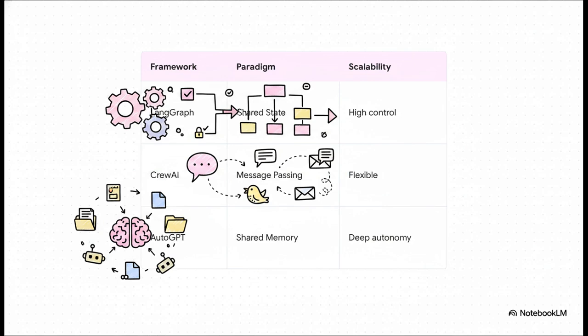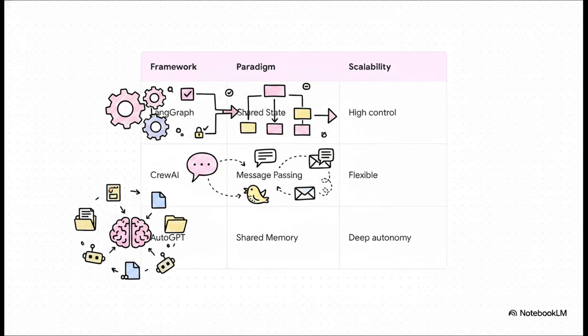LangGraph uses a shared state paradigm. It acts like a strict state machine, which offers incredibly high control and deterministic logic. Everyone knows exactly where they are in the process. Crew AI, on the other hand, relies on message passing. This is highly conversational, making it incredibly flexible for human-like collaboration.